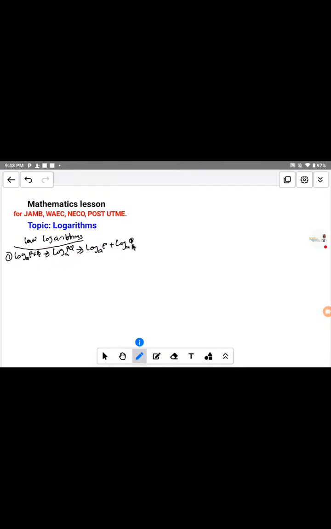If you have an expression like this, according to the law of logarithm, this should be your solution. It's either this pq or p multiplied by q. This is called the multiplication law of logarithm.